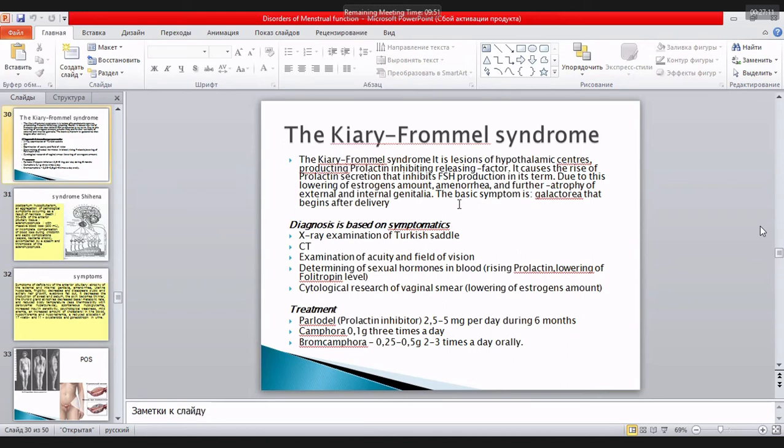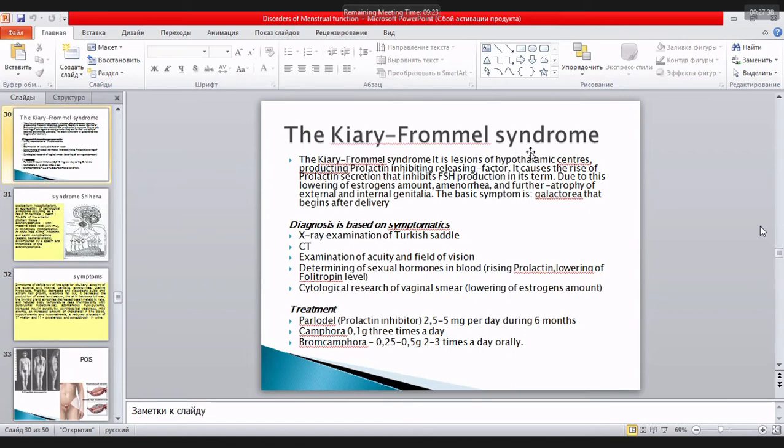Amenorrhea and then atrophy of external and internal genitals. Basically there is galactorrhea, usually with an increased level of prolactin. That's why if we suspect a tumor, we have to exclude it, with X-ray or examination of the sella turcica and computer tomography examination.